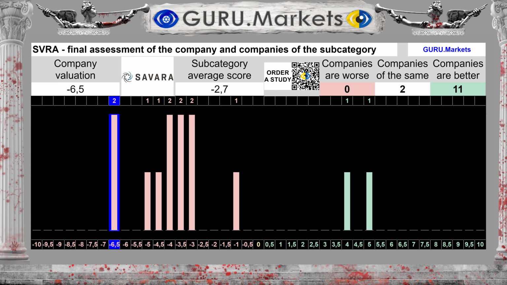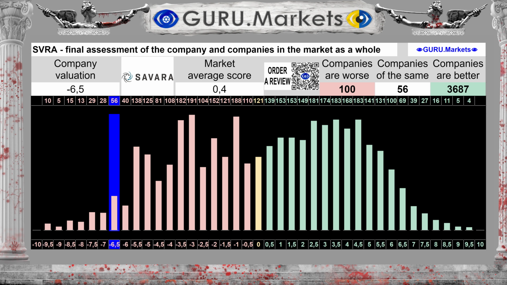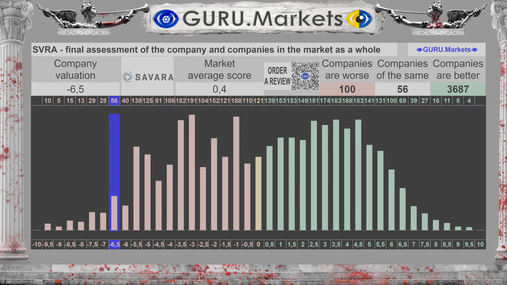The result is -6.5 out of 10 points. The average result for the subcategory is -2.7 points. If you look very broadly, within the market as a whole, it can be seen that the average score for the stock market in the aggregate is 0.4 points. Against the company's score of -6.5 points Savara Inc.